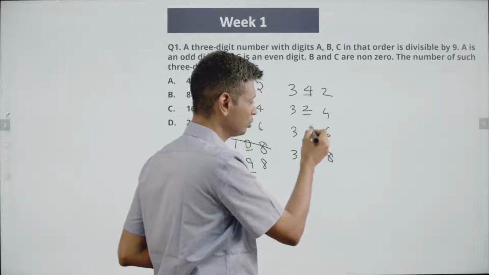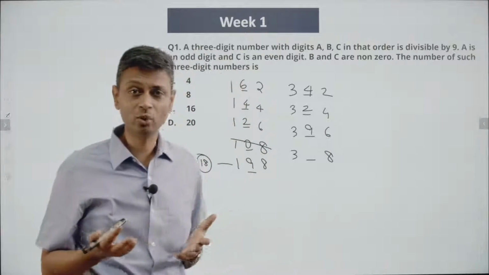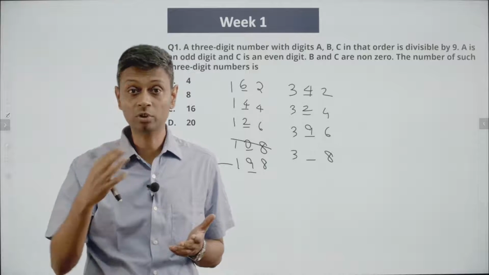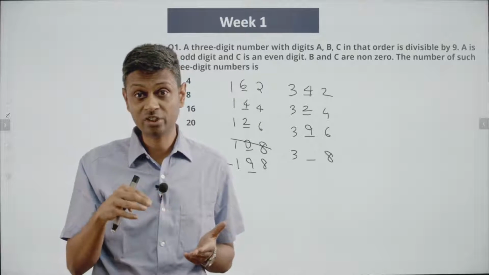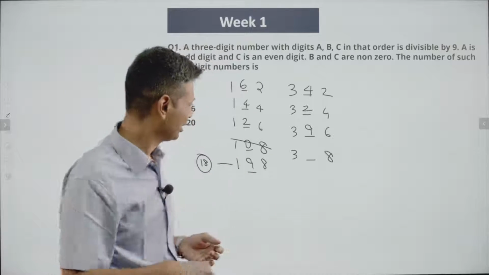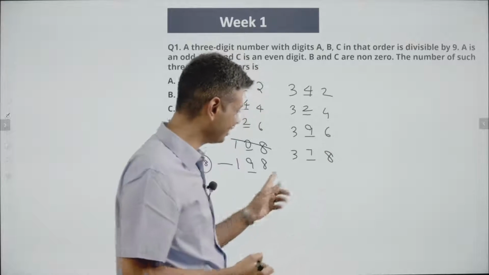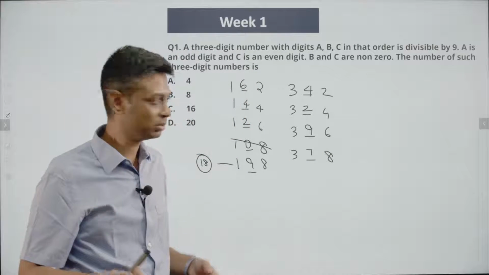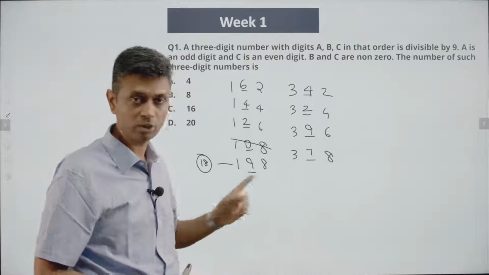3-6. This could be 0. 0 is not possible. It could be 9. Wherever we get a 0, make sure you're not counting the 0 possibility. Make sure you're counting the 9 possibility. So 3-6, 306 does not work. 396 works. 3 plus 8 is 11. 11 plus 7 is 18. In this case, they cannot add up to 9. That's not possible. So starting with 1, there are 4 possibilities. Starting with 3, there are 4 possibilities.